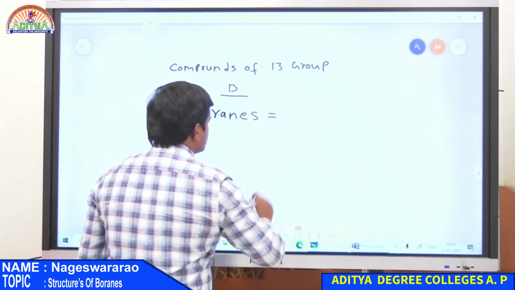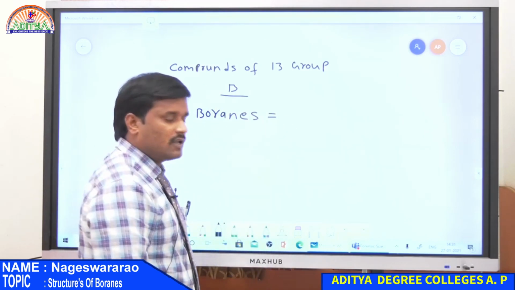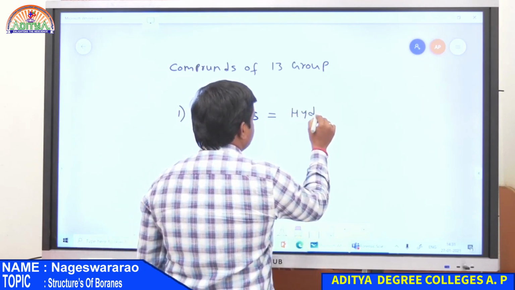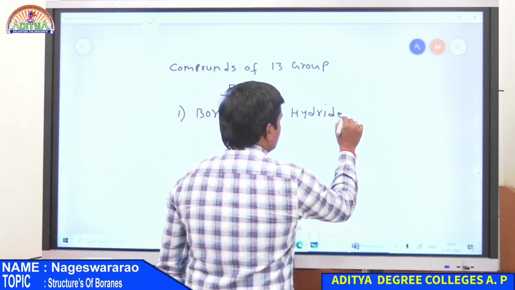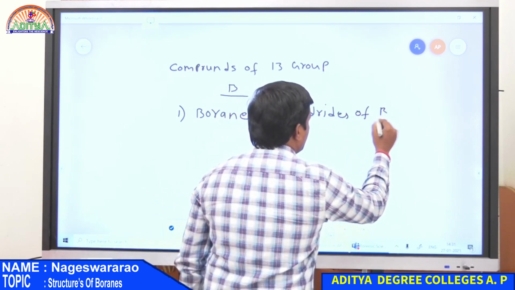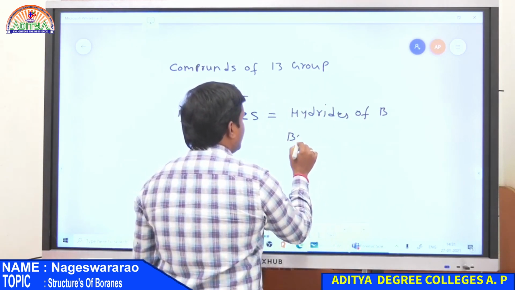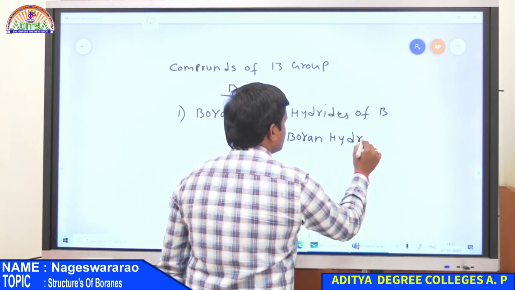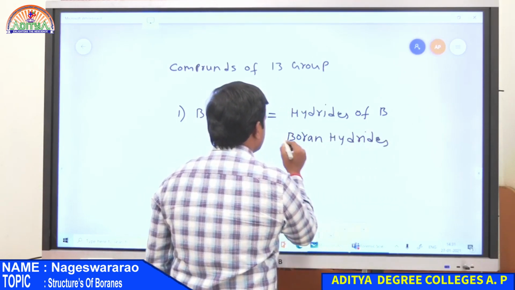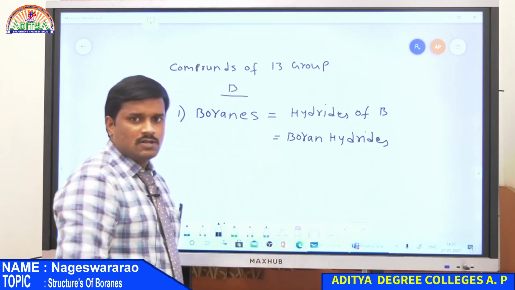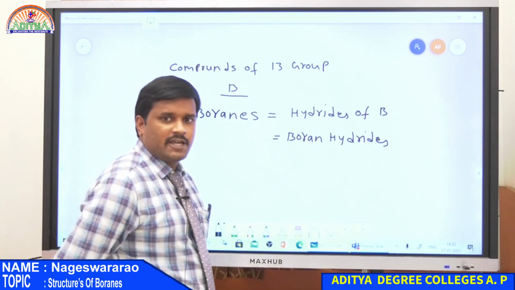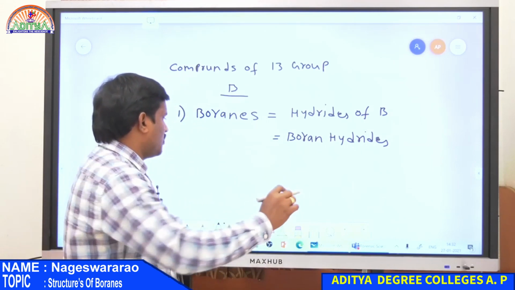So what are boranes? Boranes are nothing but the hydrides of boron. Hydrides of boron are simply boron hydrides, and boron hydrides are known as boranes. Already we discussed the types of boranes. Boranes are of 5 types. These are closo,